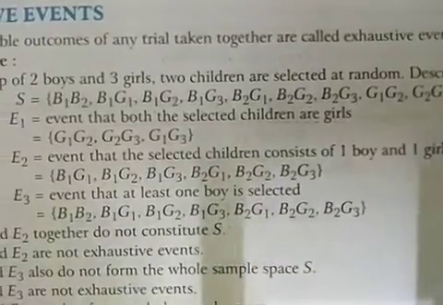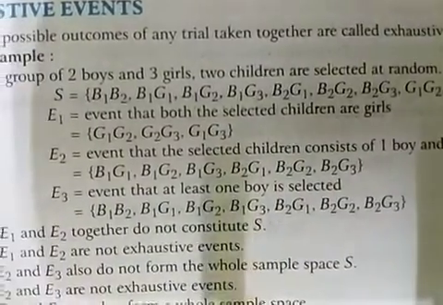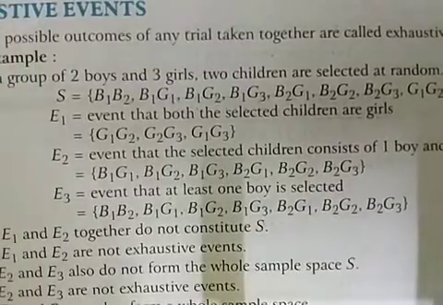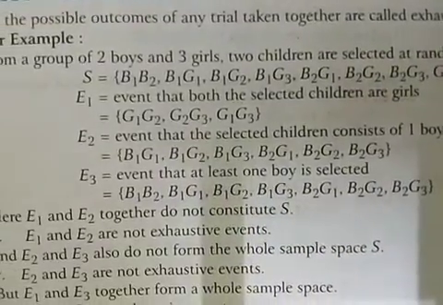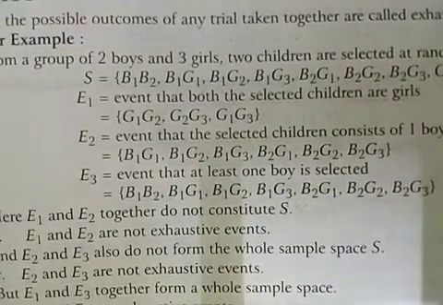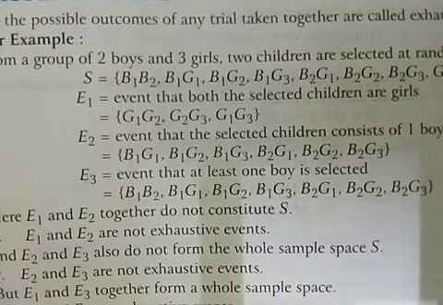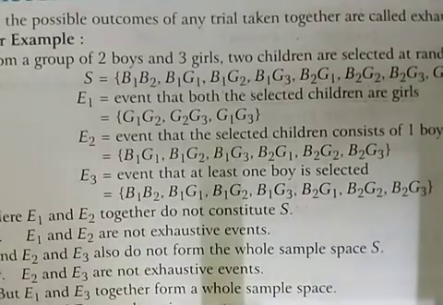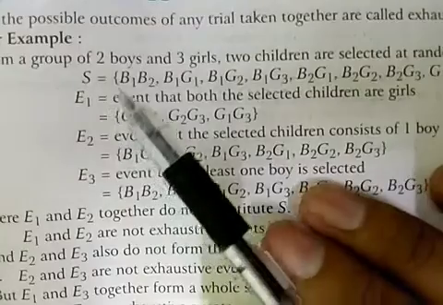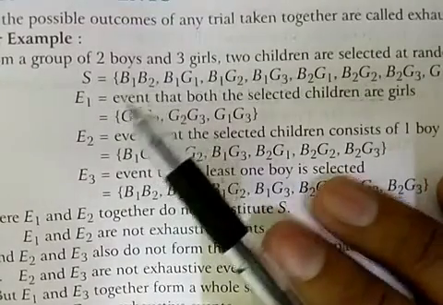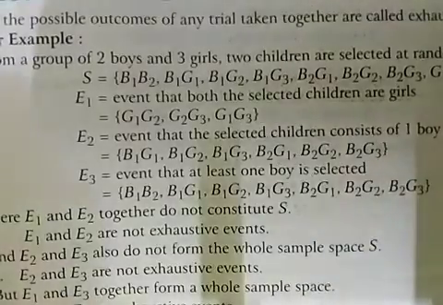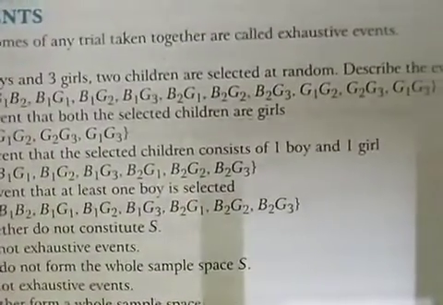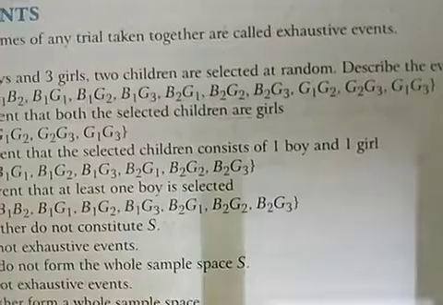Suppose we have two boys and three girls. Two children are selected at random. Describe the events in the form of E1, E2, E3. First of all, make a sample space, taking two children one time. Maybe both are boys, both are girls. So we can write here first boy, second boy in the form of B1, B2, B1, G1, B1, G2 and so on. So first make a sample space.